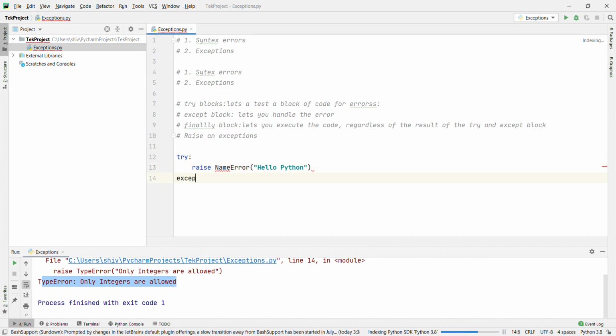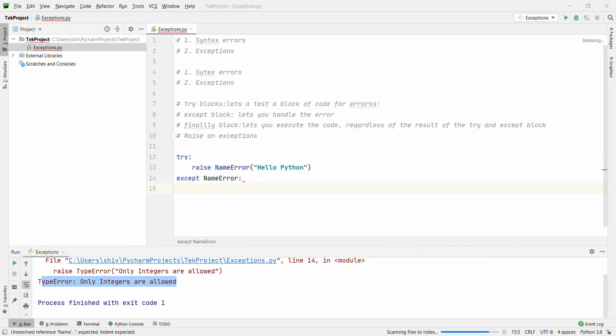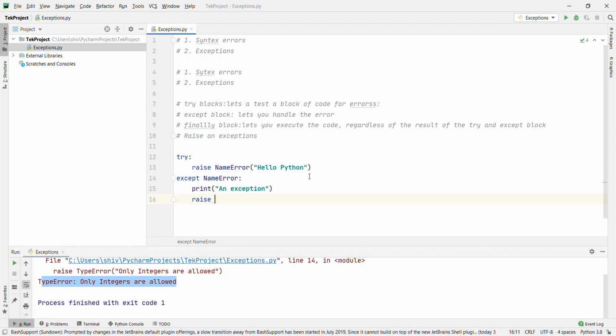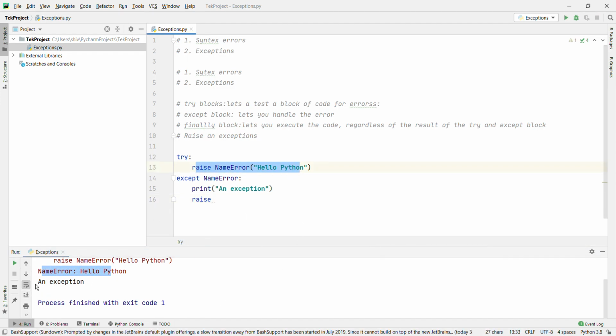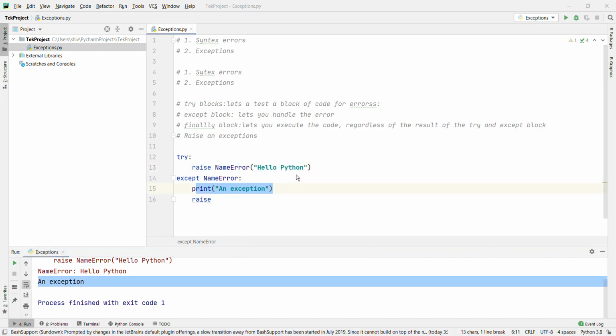Except NameError: print an exception. Okay, let's run and see. Okay, what is it saying? Name error hello Python, right? And after that it's saying print an exception, right? This is clear now. For today, that's it.